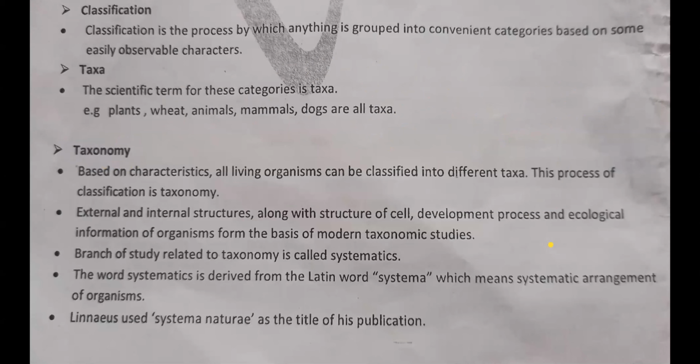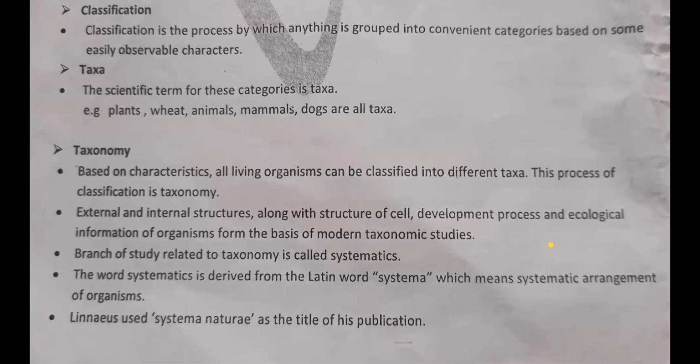So taxonomy, remember, based on characteristics, all living organisms can be classified into different taxa. This process of classification we call taxonomy. Earlier classification, okay, nowadays modern taxonomic studies are there. In earlier days, human beings needed to find sources for roti, kapda, makan: food, clothing, and shelter.